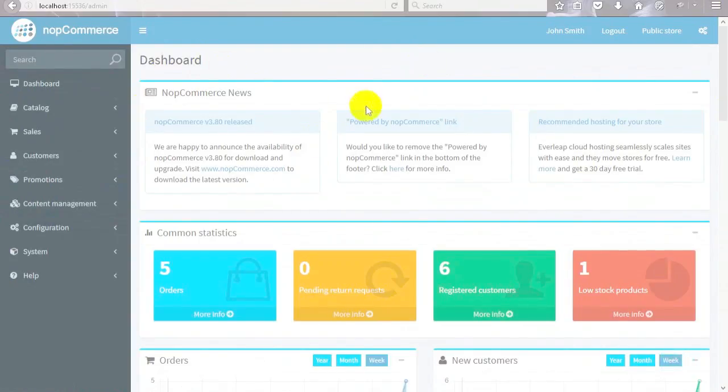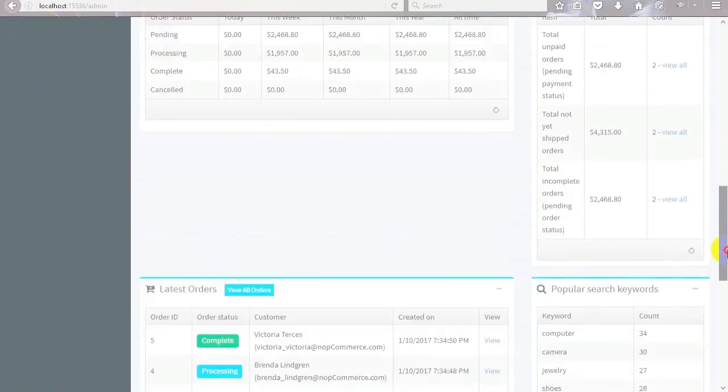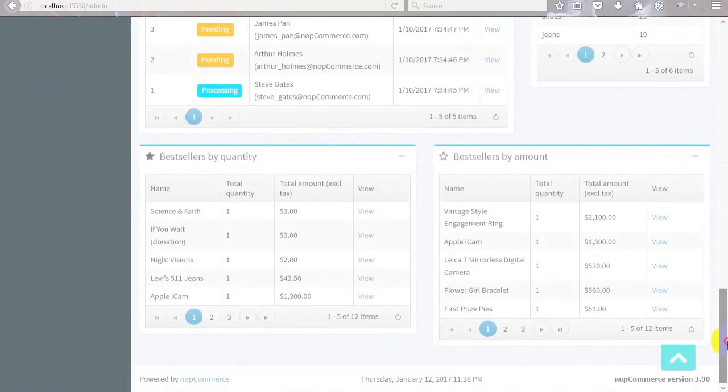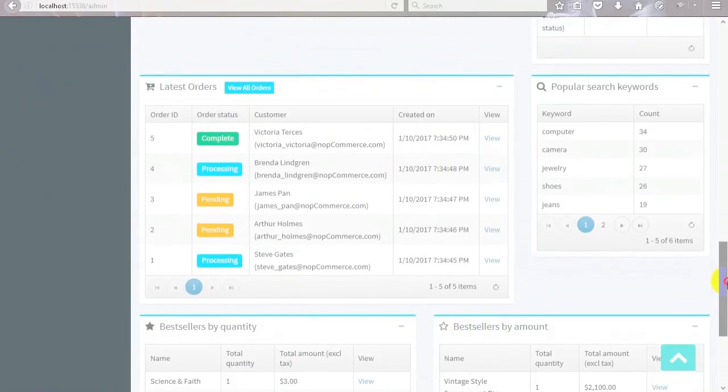So this is all for installation of Nop-Commerce in our local machine. In the next video, I will be making new plugins from scratch.